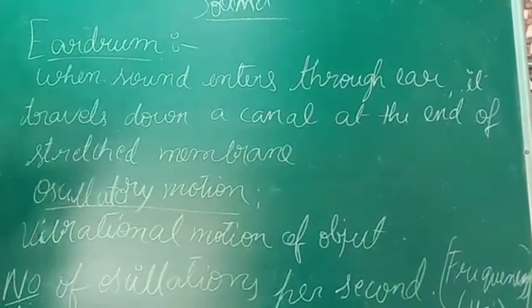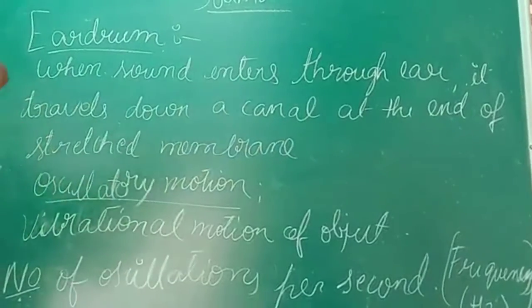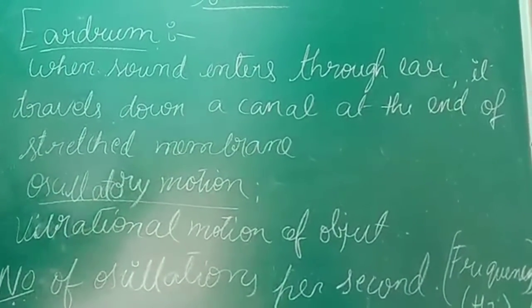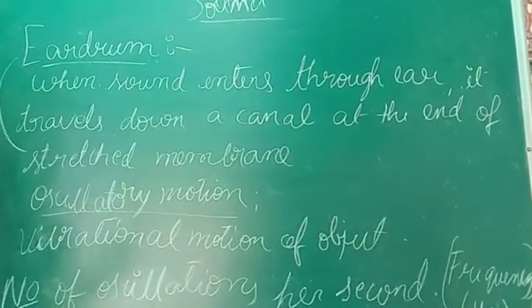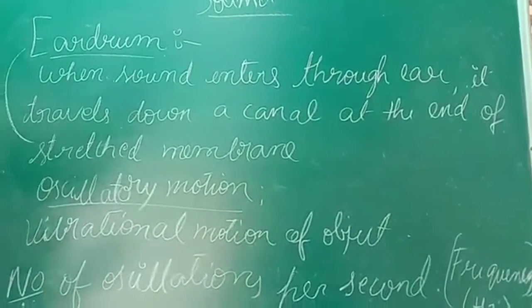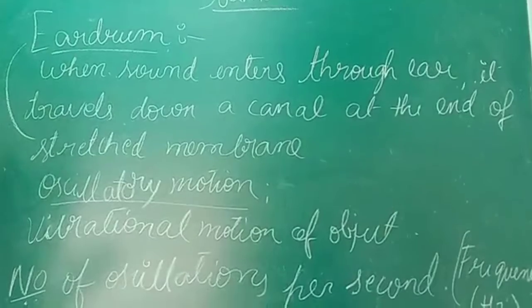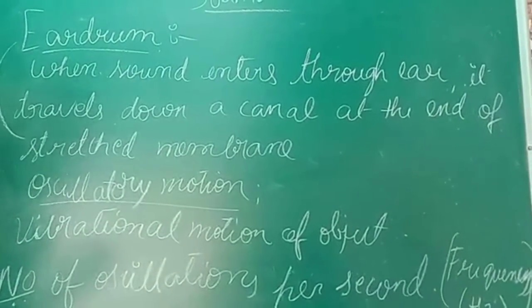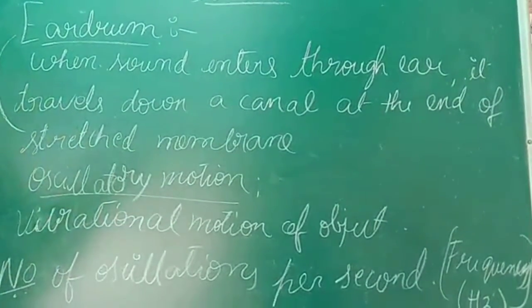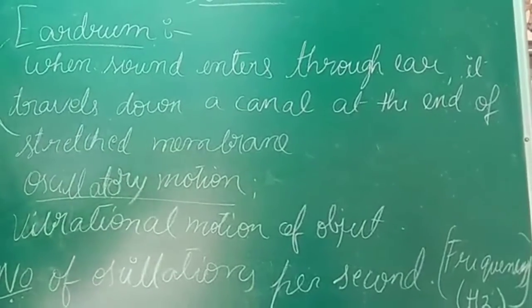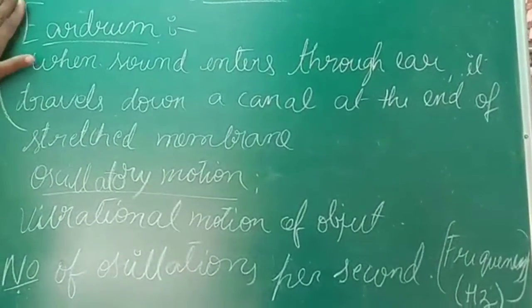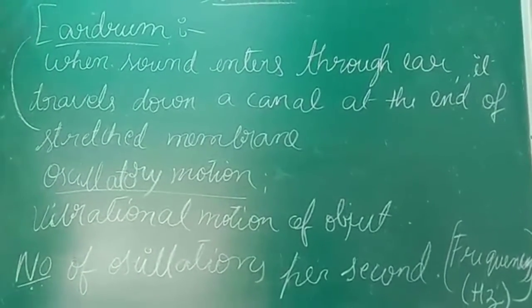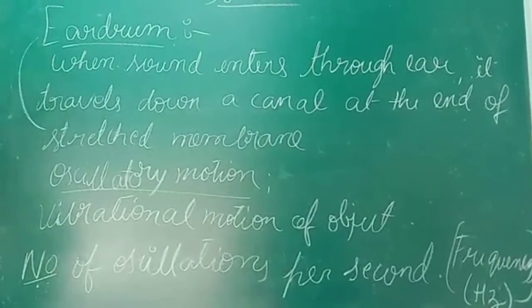At the end of the canal, there is a stretched membrane. There is a rubber-like membrane that is called the eardrum. Clear? When sound enters through your ear, it travels down a small canal-like structure, and at the end of that canal you will find a rubber-like stretched membrane. That membrane is called the eardrum. This is a very important question, students. What is the eardrum? You have to write this answer.